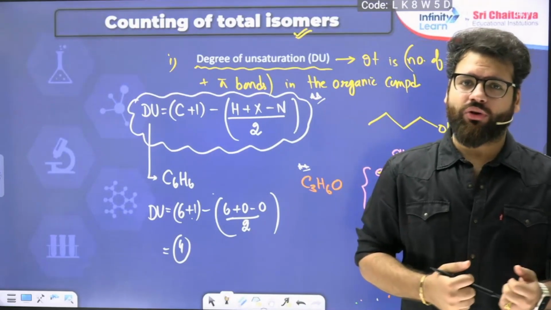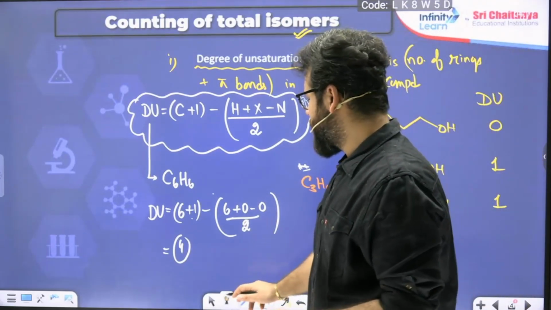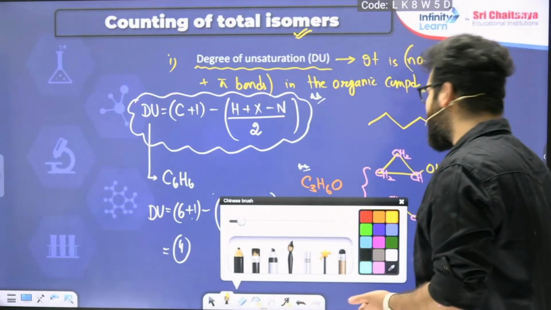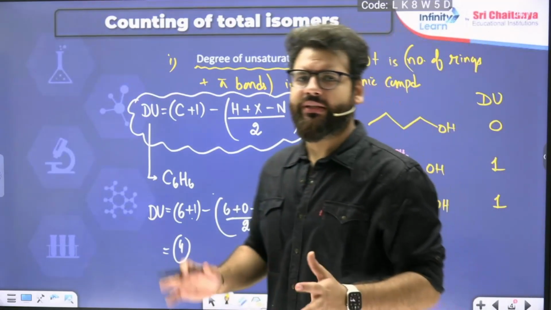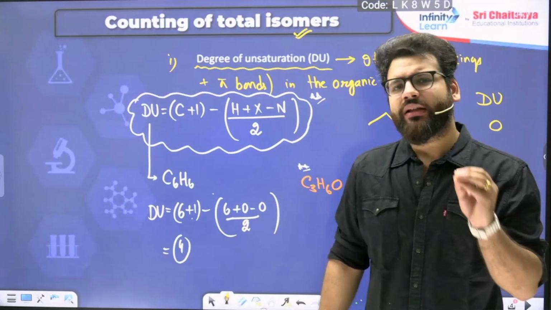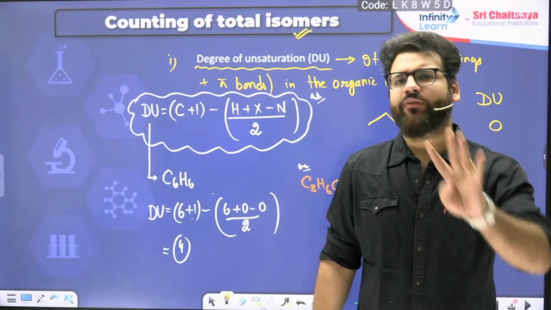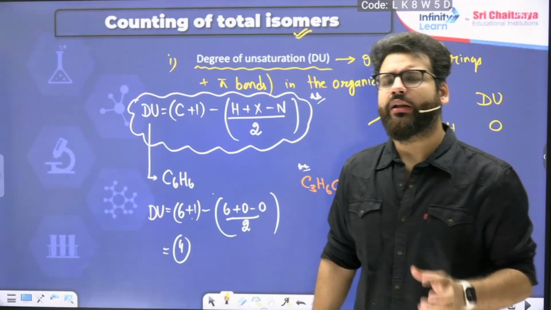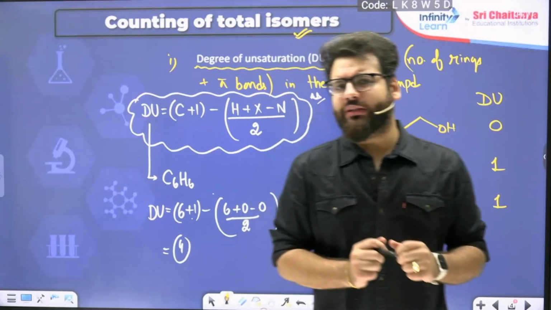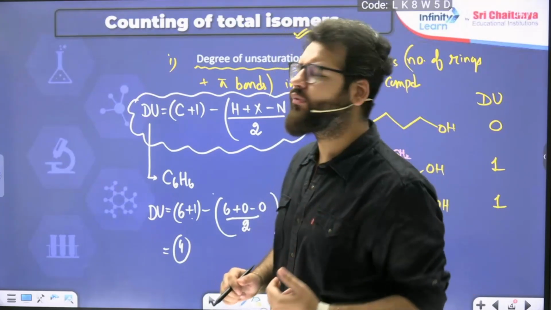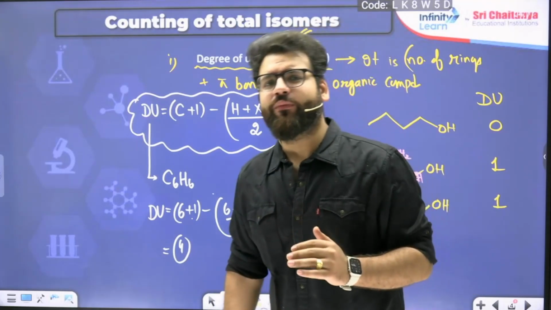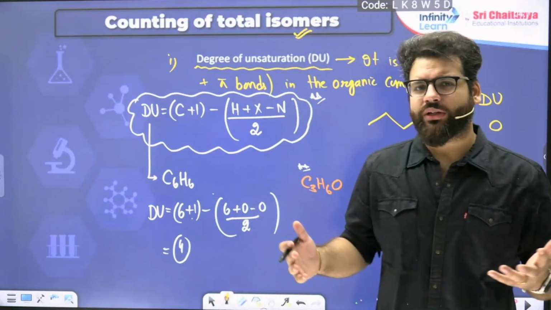And now let us draw the structure of benzene that we know. I could draw hundreds of structures of C6H6. I just need 6 carbons and 4 unsaturations. Let me draw 2-3 of them. We don't have to draw all of them for C6H6, it will become a long question otherwise.